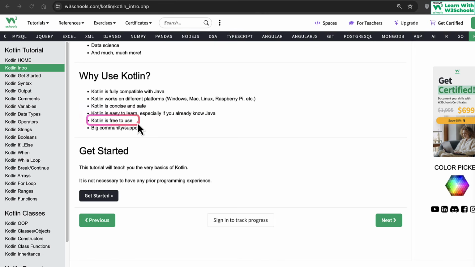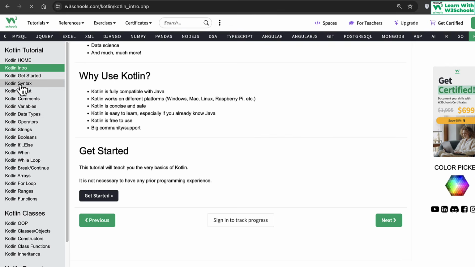Kotlin is free to use, so that's the major advantage nowadays. Well, technically almost all programming languages do end up becoming free. It has a big community and support. Debatable. Still, Java is a huge one with the community and support, but yes, Kotlin is growing, again backed by Google. Anyway, so that's a brief intro of Kotlin.